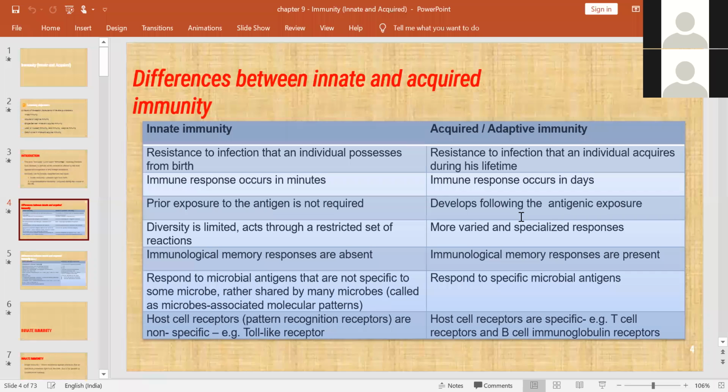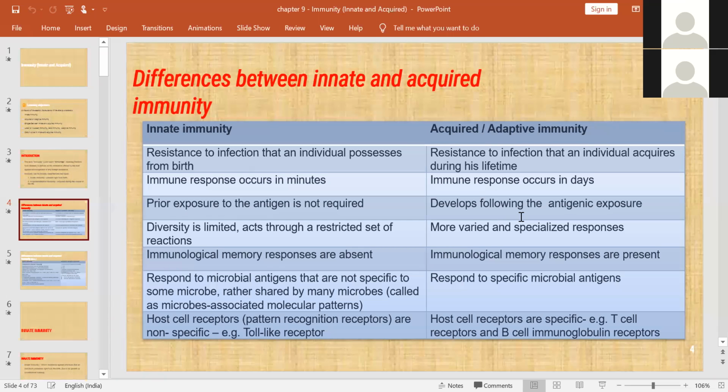Now you have taken the vaccine, so after 2 to 3 weeks you can get some immunity against corona. So this is acquired immunity, and there will be more varied responses, and those are specialized responses. Immunological memory response is usually present, and it responds to specific microbial antigen.